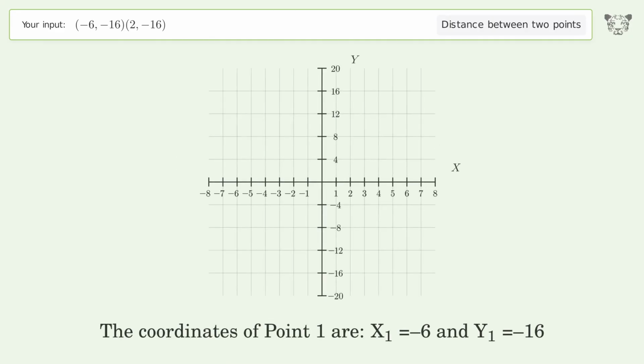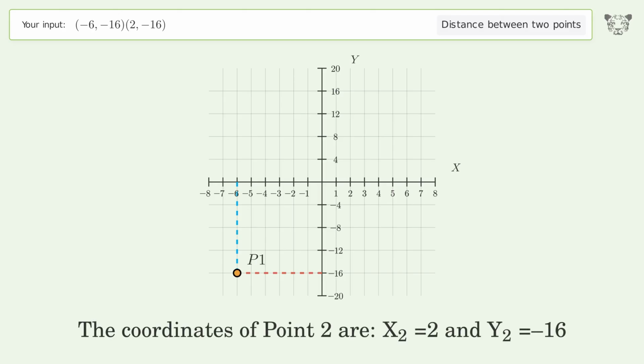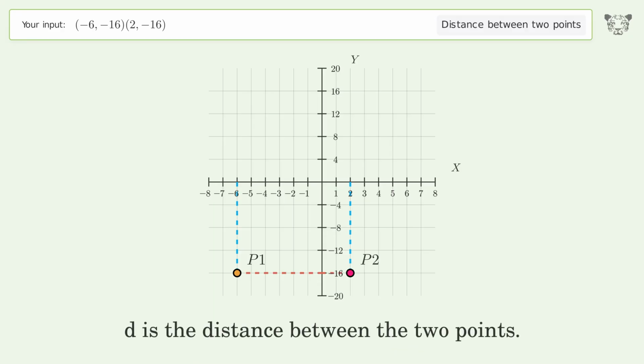The coordinates of point 1 are x1 equals -6 and y1 equals -16. The coordinates of point 2 are x2 equals 2 and y2 equals -16. D is the distance between the 2 points.